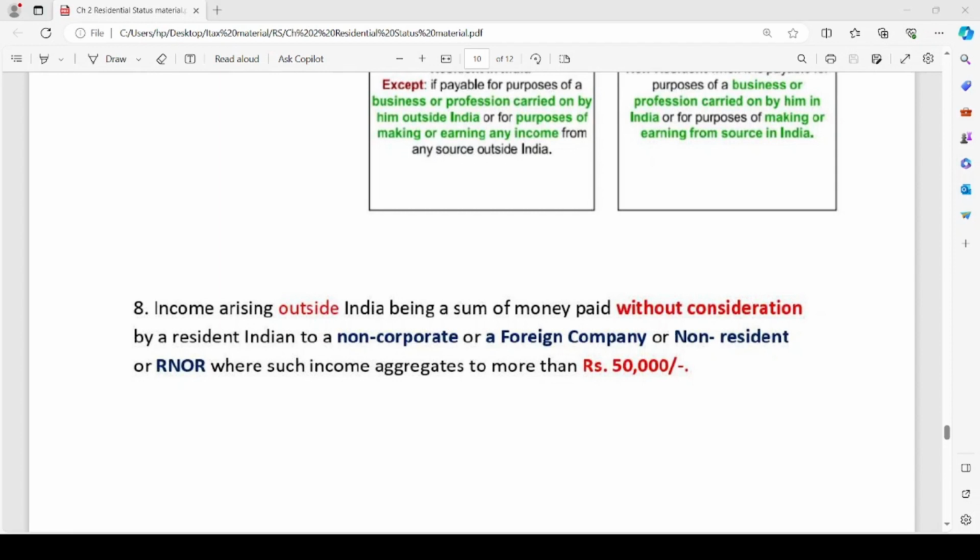Now that we have revised all the 8 points which are covered under the head incomes which are deemed to accrue or arise in India under section 9, we have come to the end of the chapter, and let us discuss one master illustration which has been made by us after gathering all the points. We have covered all the incomes which are given in the institute material, and we have made one master illustration. I hope we have covered all sorts of incomes under each and every head. Let us once discuss the master illustration and end the session.